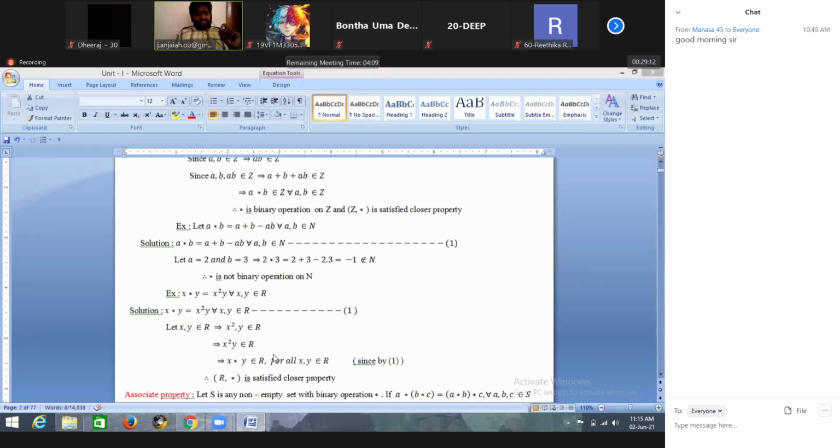X star y is equals to x to the power of square root of y, for all x comma y belongs to capital R, means real numbers. According to this definition, star is a binary operation or not?